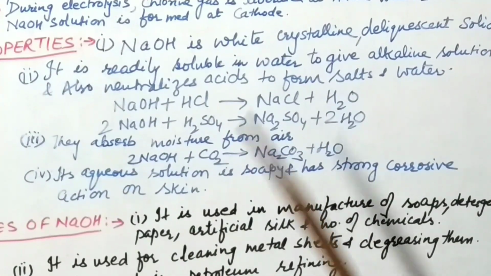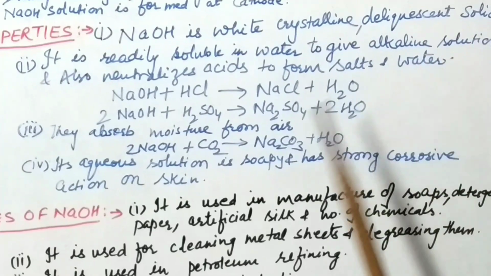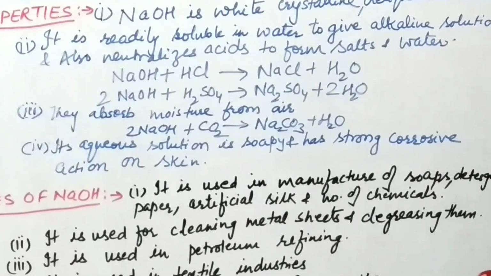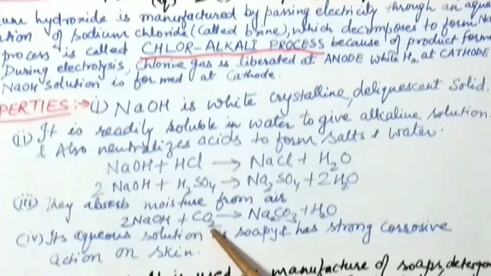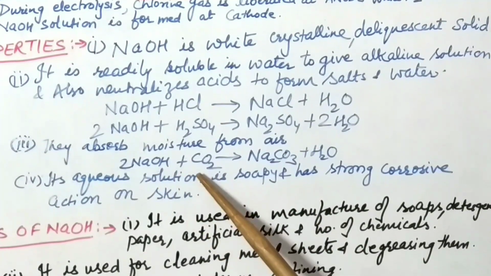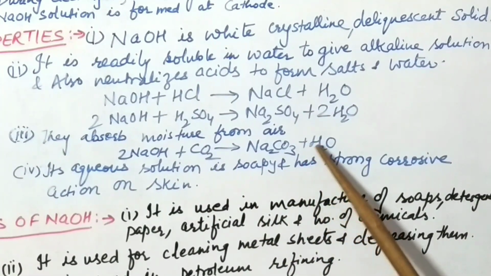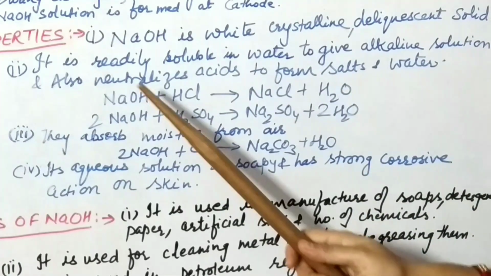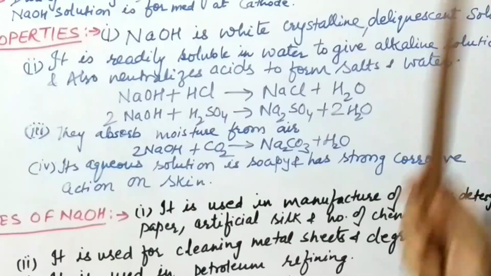Just now I told you it is deliquescent in nature, so it has tendency to absorb moisture, and we know that CO2 is also present in air. So that's why NaOH reacts with carbon dioxide and they form sodium carbonate along with water. Here in this chemical reaction you could see NaOH plus CO2 gives Na2CO3 plus H2O. So this is the third property of caustic soda.